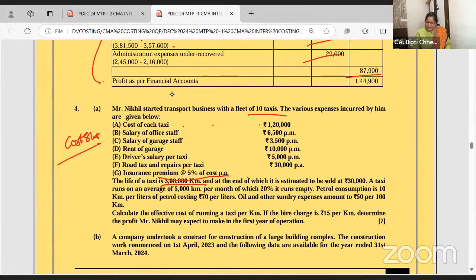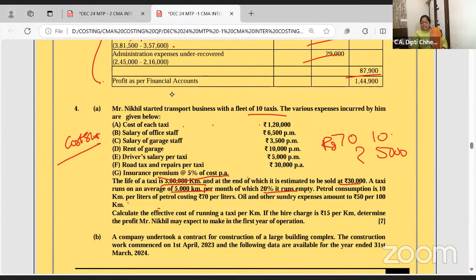Life of taxi is given and estimated scrap value. It runs 5,000 kilometers. 20% it runs empty. But petrol though will be required, no? Petrol is 70 rupees for 10 kilometers. So 5,000 kilometers, so how much?